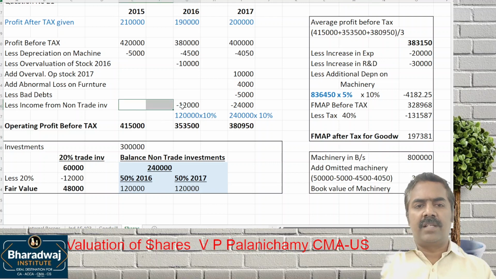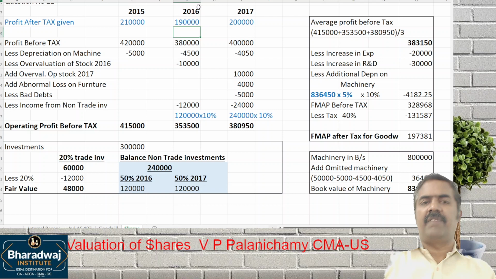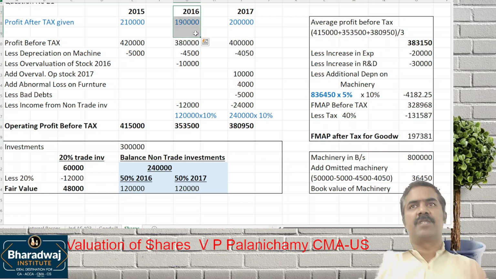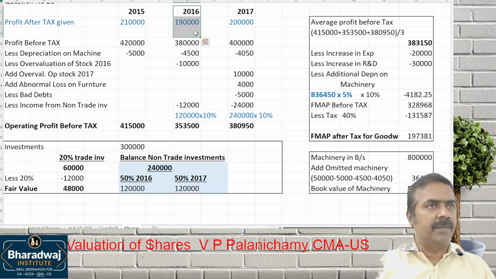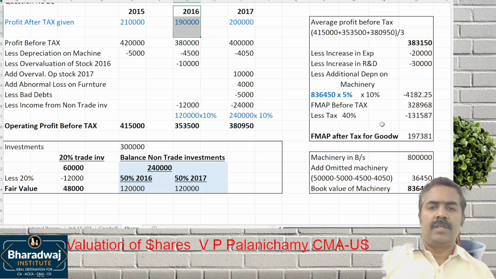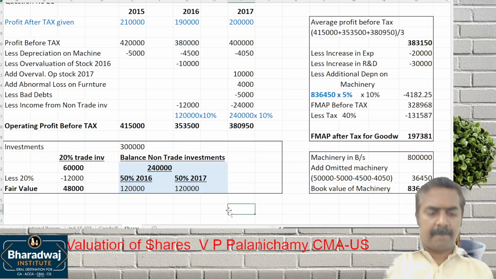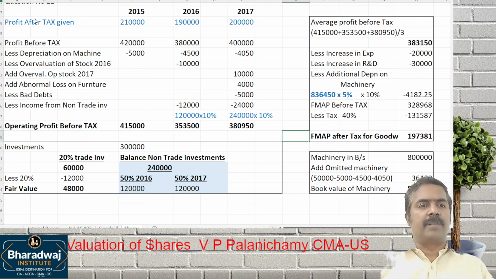Our book answer and this answer differ because of income from investments and machinery they have taken in 2016. I do not know why, because it was purchased in 2014. So for goodwill valuation, 1,97,381 is the FMAP. I repeat for a minute.